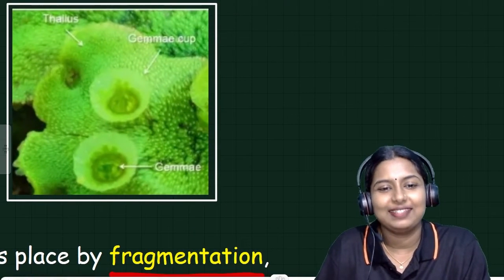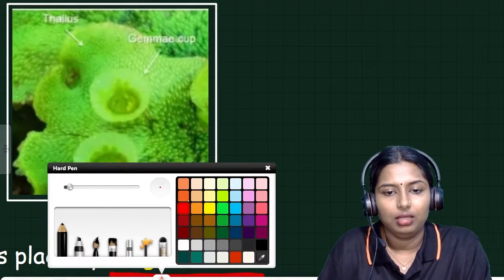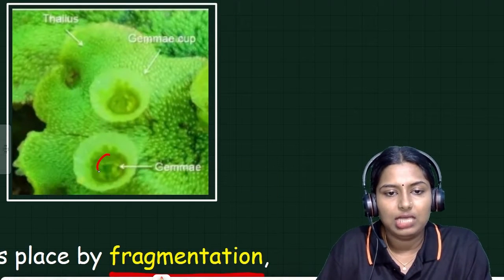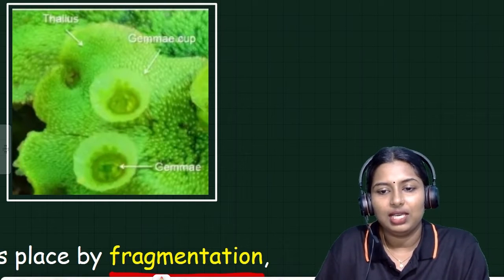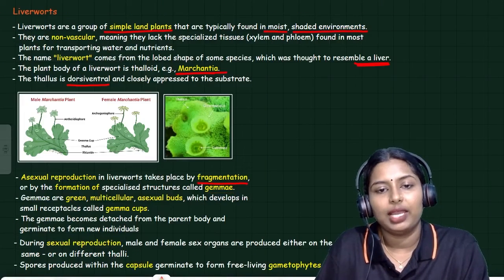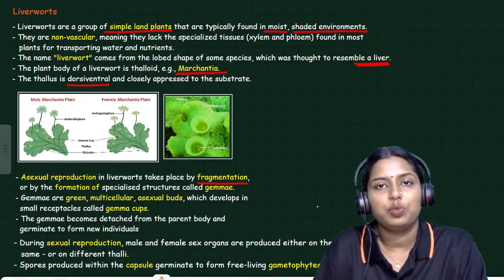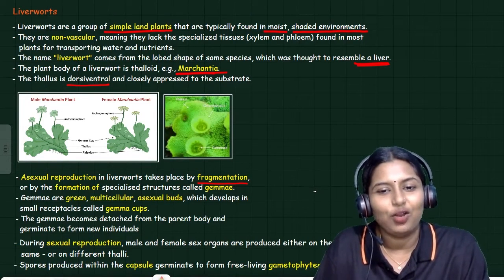Yeah, here you can see this. This is the gemma, and what is this? The gemma cup. Clear? This is the specialized structure present in bryophytes only, called gemma.